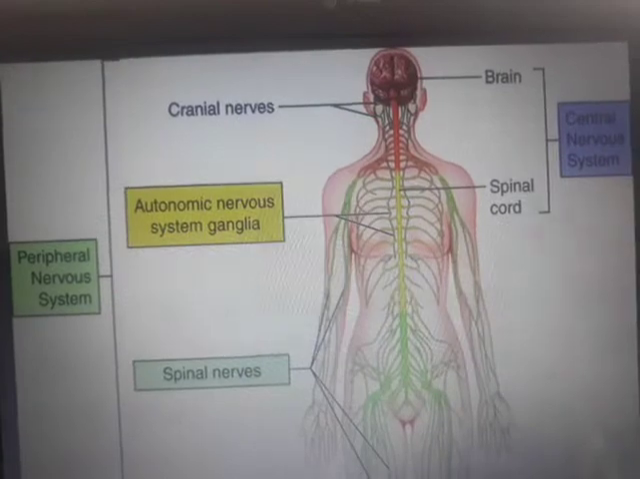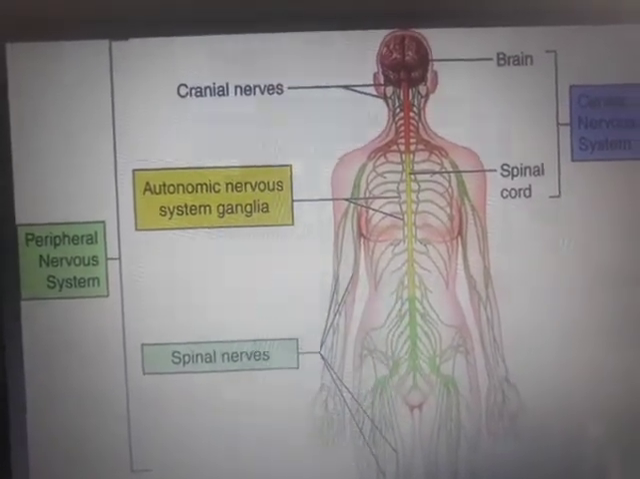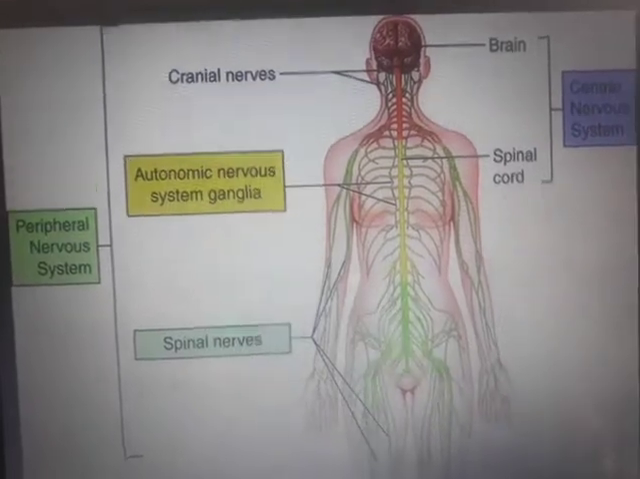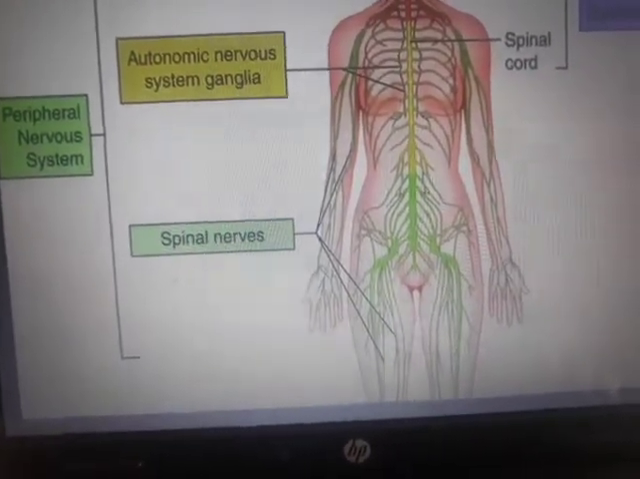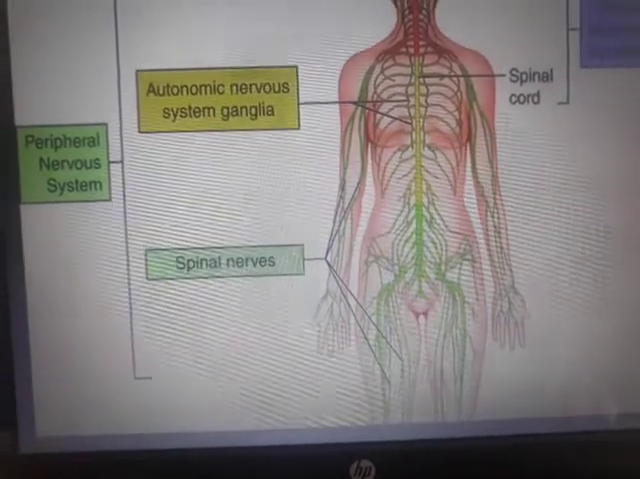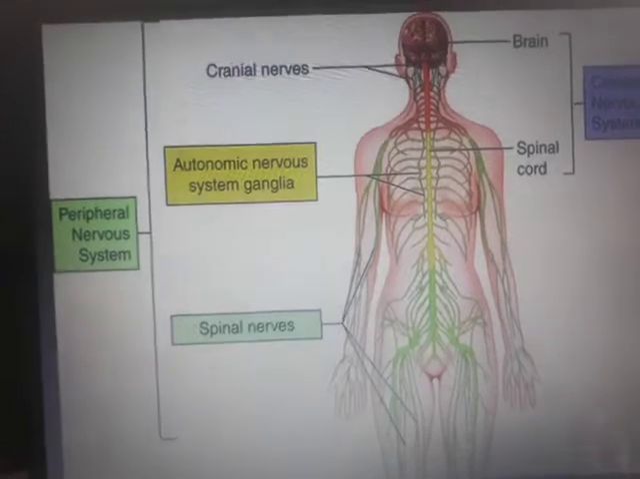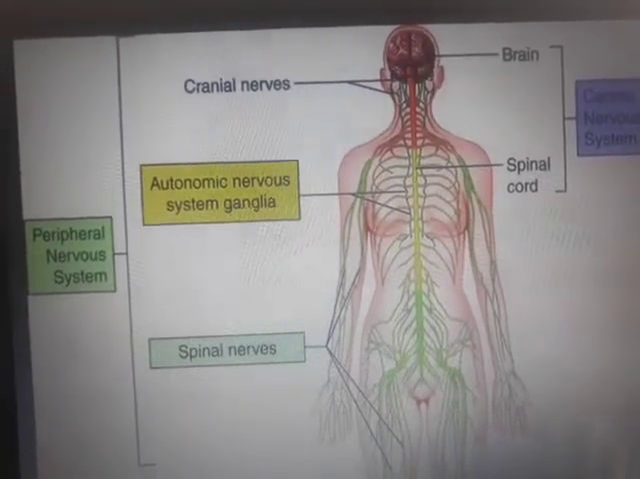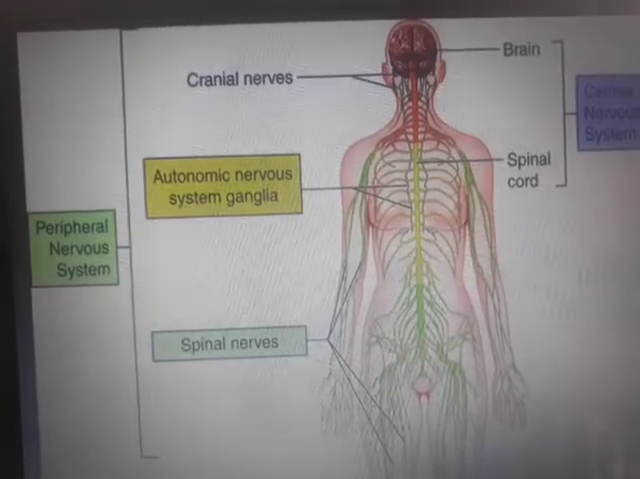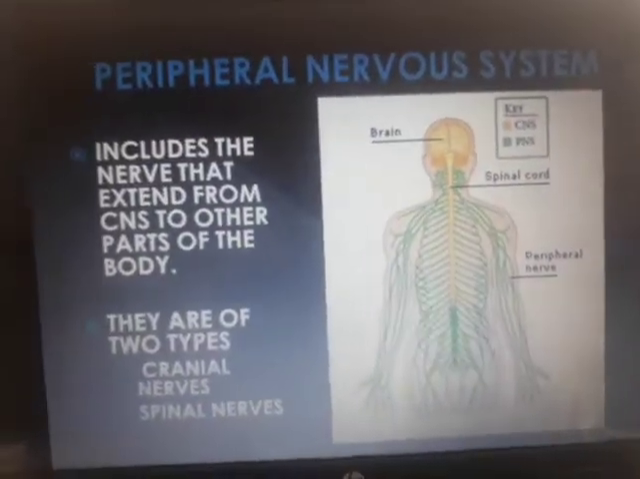And also you can see the nerves which are present over here in the brain, which are called cranial nerves. And these are the spinal nerves. You can see the spinal nerves, which all emerge from the spine and reach out to different parts of the body. And the ones which are present in the brain are called cranial nerves. So that we are going to study further. I just gave you a highlight.